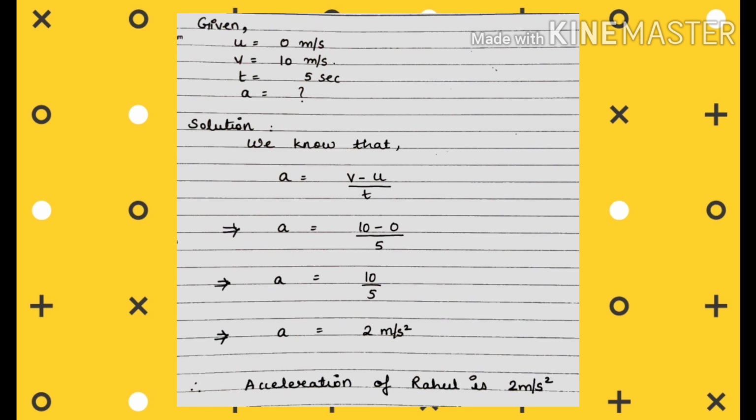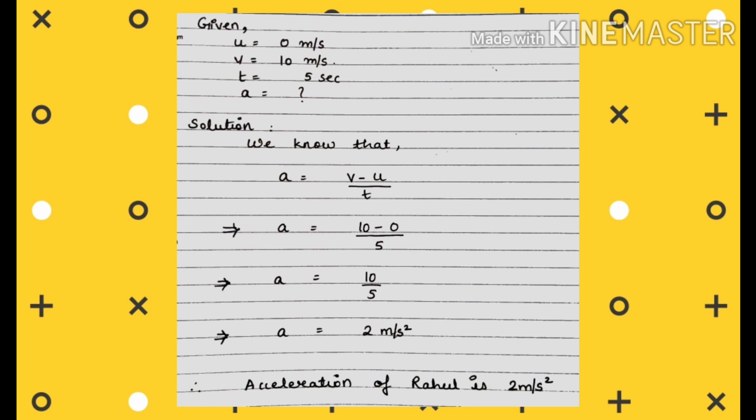One more thing I want to tell everyone is don't get confused in the values. If you are facing any confusion while identifying the quantities given in the question, just remember a basic technique. Just observe the units. By observing the units, you will be able to identify which quantity is being given. For example, if meter per second is given along with some number, then it denotes velocity. Maybe it is initial velocity or final velocity, but it denotes some kind of velocity. Suppose second is given, second denotes time.